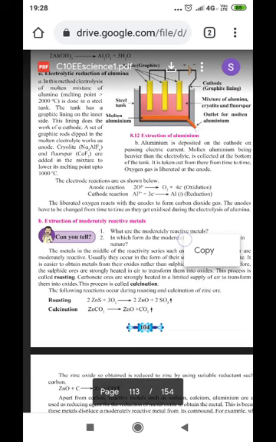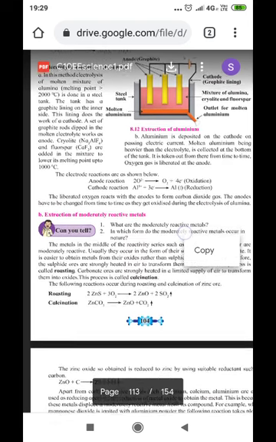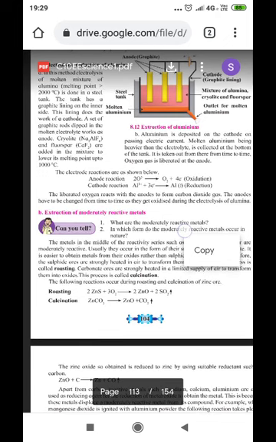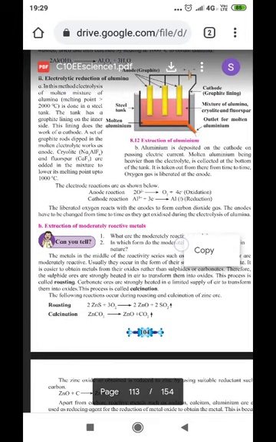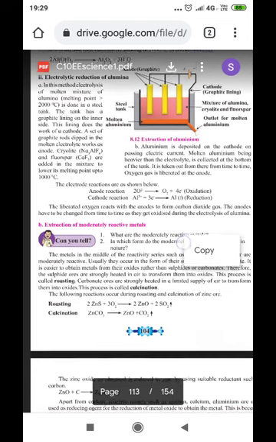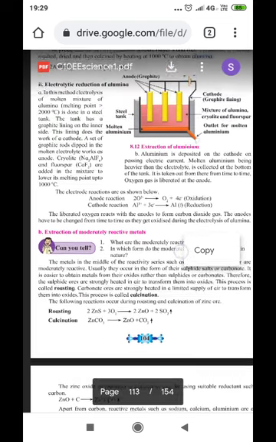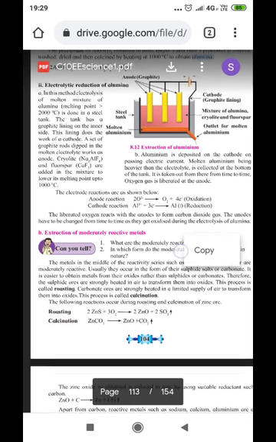are added to the mixture to lower the melting point to 1000 degrees Celsius. It requires a lot of energy to raise the temperature to more than 2000 degrees Celsius, and therefore, in order to reduce the melting point of the alumina, a mixture like cryolite and fluorspar is added so that the melting point, which was more than 2000 degrees Celsius, is reduced to less than 1000 degrees Celsius. This was the first part of the electrolytic reduction of alumina.